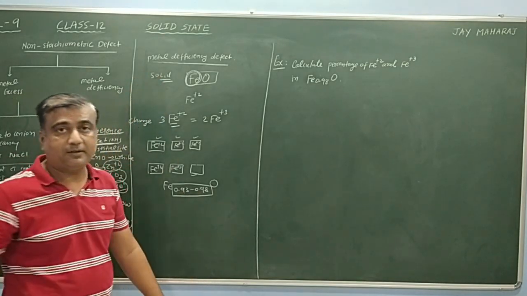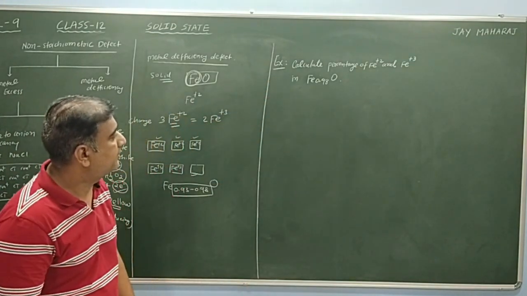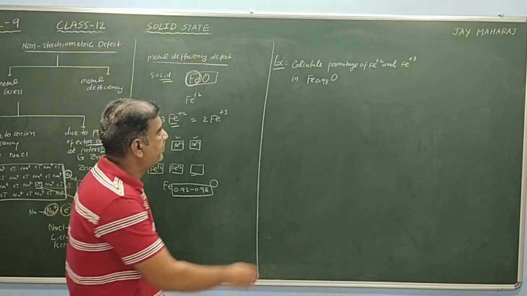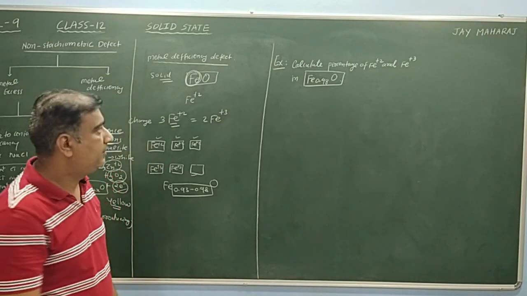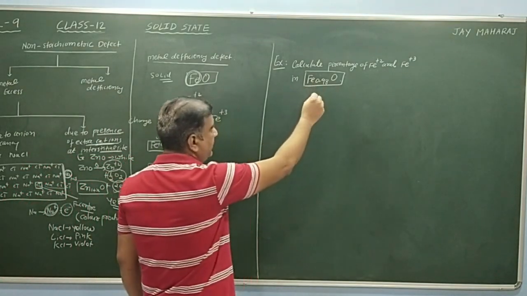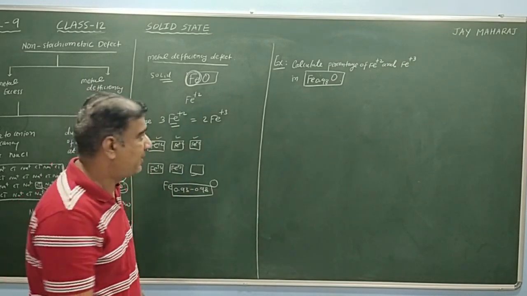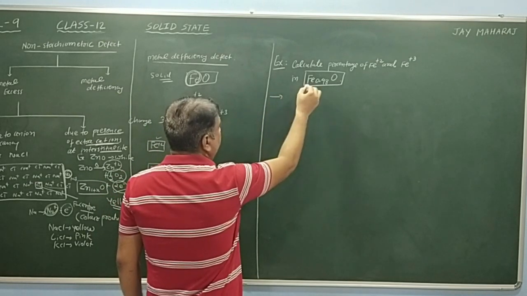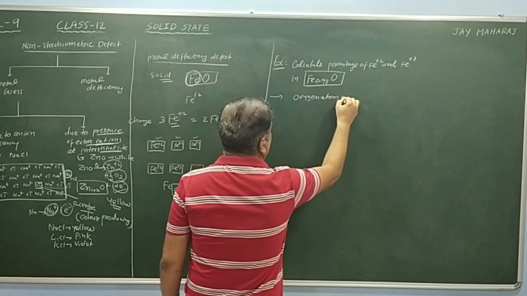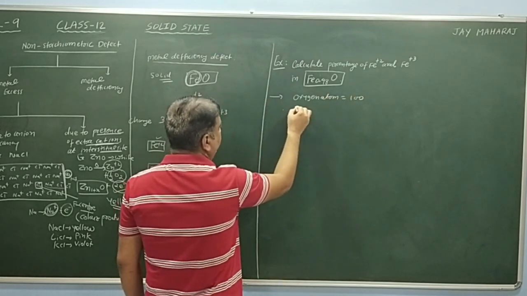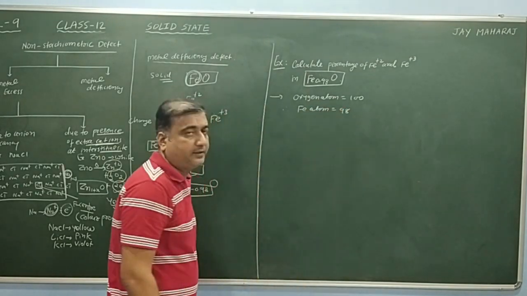So how to calculate the percentage? A simple example is here. Calculate the percentage of Fe+2 and Fe+3 in Fe0.98O. The proportion of Fe is less compared to stoichiometry, so Fe+2 and Fe+3 are both present. Assuming oxygen atoms are 100, automatically Fe atoms equal 98.